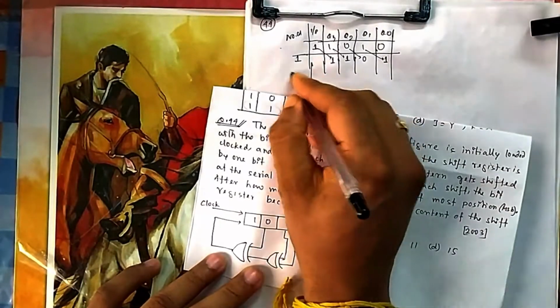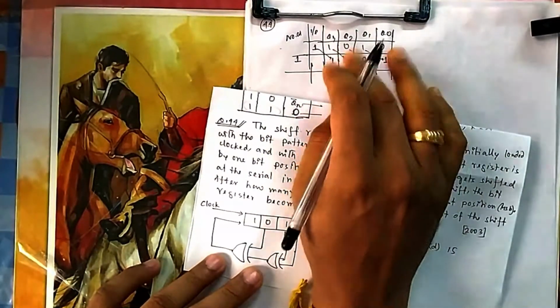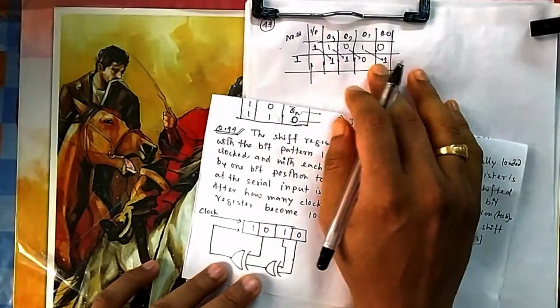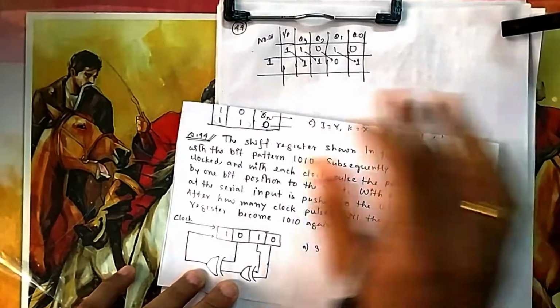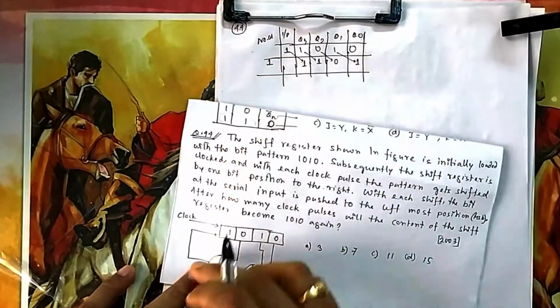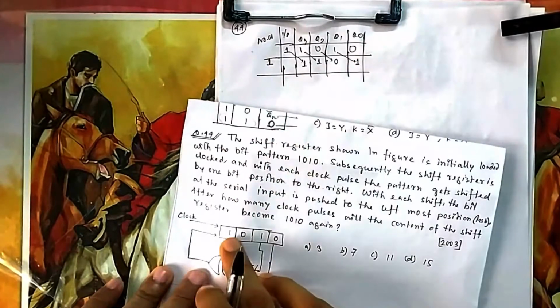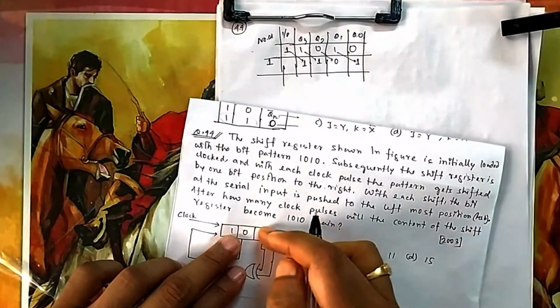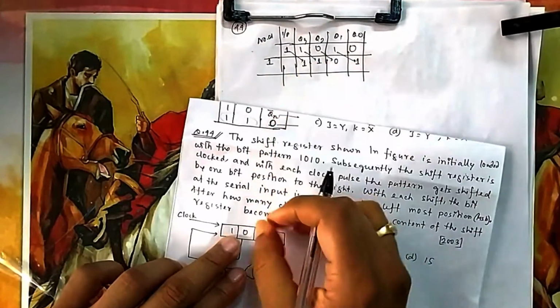Now in this case, it will hold like this because it will wait for the next clock pulse to shift one more time. Suppose I have not given any yet. So let me check what is the input now. What is coming here now? At this stage, because it is now 1 1 0 1, you can think this is 1 1 0 1. This position comes here, 1 1 0.